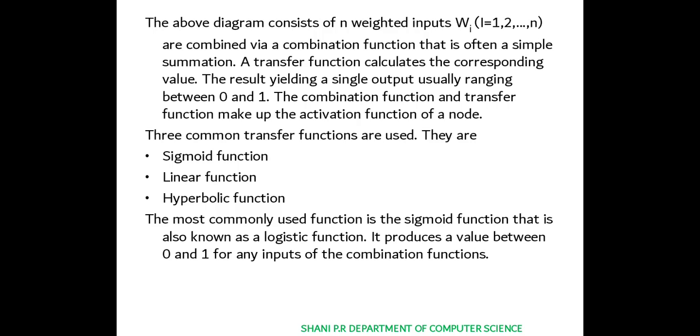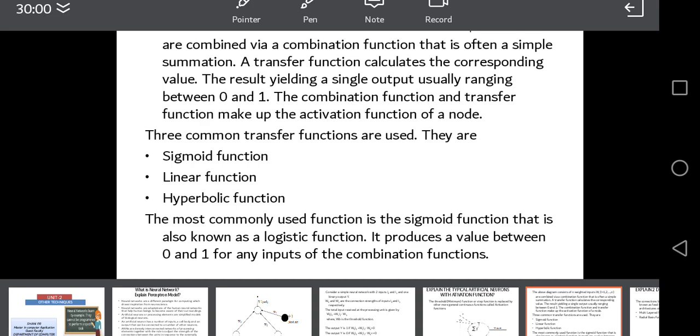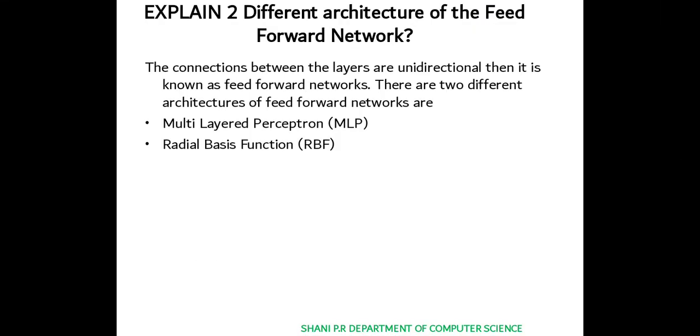So it can take any number of inputs, but the output can be either 0 or 1. Okay, so this is about the activation function in a neural network. Next we can consider the architecture of a feed forward network. Here, the connections between the layers are unidirectional, and that is known as a feed forward network. There are two different architectures of feed forward networks.